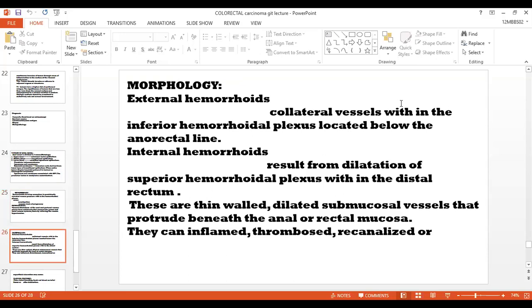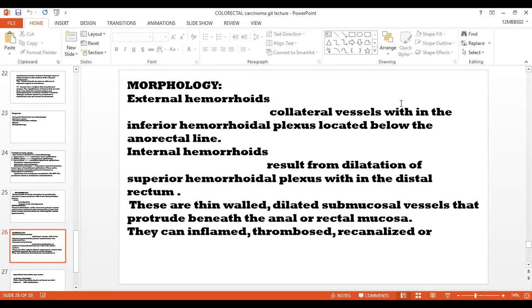The morphology of hemorrhoids. Hemorrhoids are divided into external and internal hemorrhoids according to their location. External hemorrhoids are collateral vessels within the inferior hemorrhoidal plexus located below the anorectal line. Internal hemorrhoids result from dilatation of the superior hemorrhoidal plexus within the distal rectum.